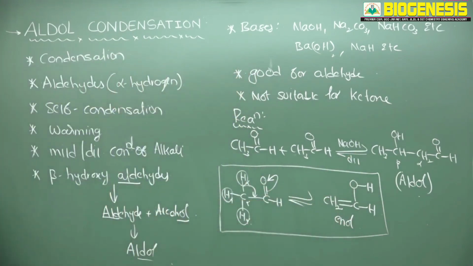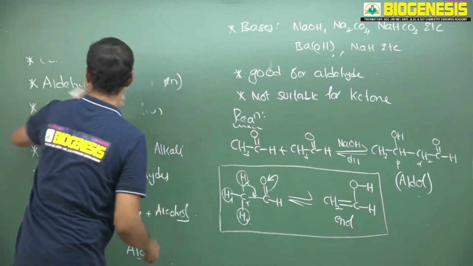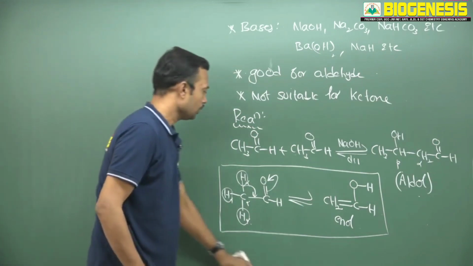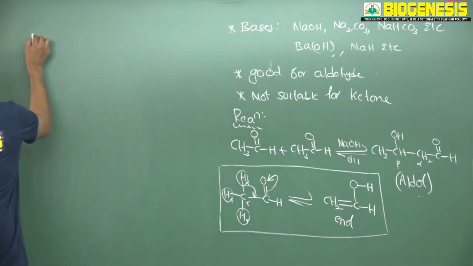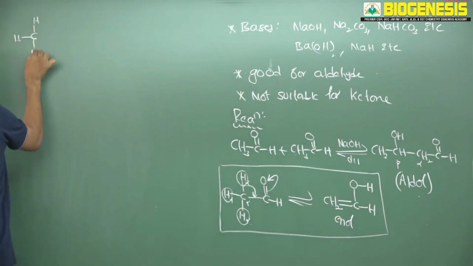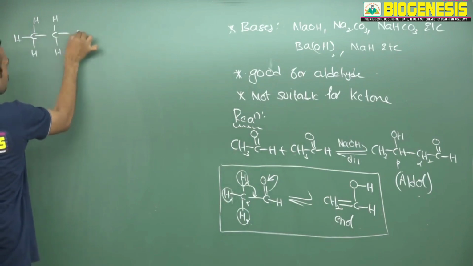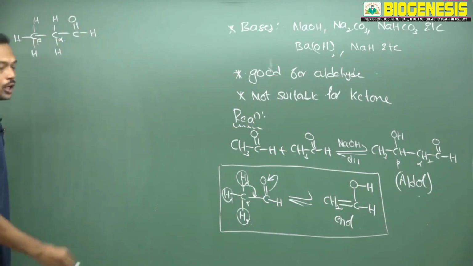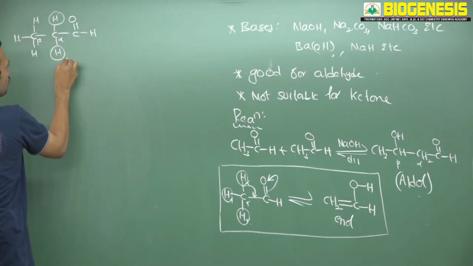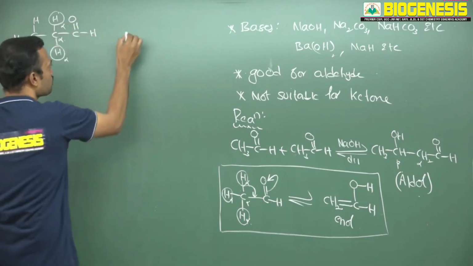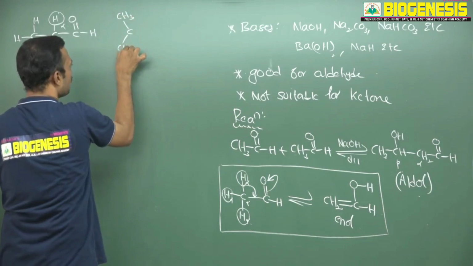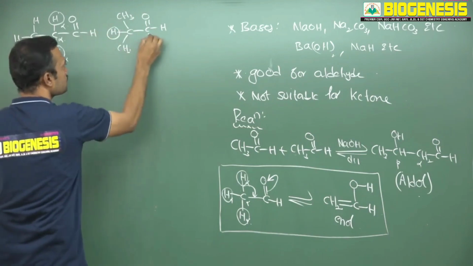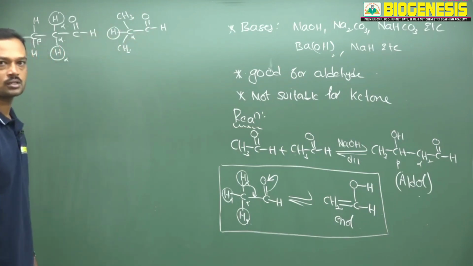Okay, now see. Now I have explained what an alpha carbon is. Now check how many alpha carbons are present in this one. See, this is one more carbonyl group, the carbonyl of an aldehyde, alpha carbon, next is beta. These two hydrogens present on the alpha carbon belong to alpha hydrogens. You can also proceed like this. See, this is CH3 and here one more CH3, and C double bond OH and here one hydrogen is present. Now if you circle this, this is alpha. How many alpha hydrogens are present in this carbonyl of the aldehyde?